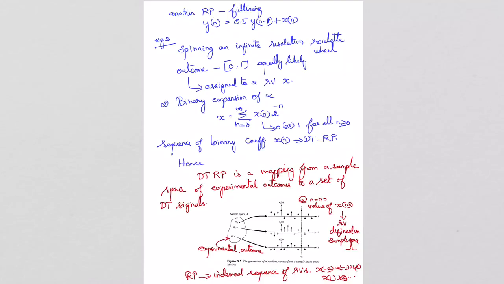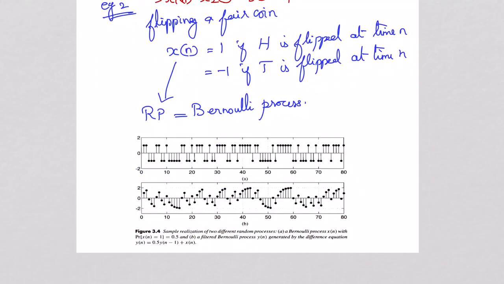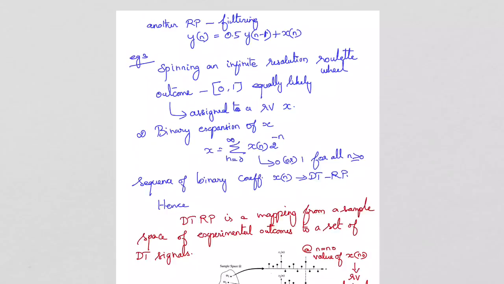So if the linear filter operation is performed on x of n, let us consider the filtering operation is defined with the difference equation y of n is equal to 0.5 into y of n minus 1 plus x of n. So when it is performed, x of n is modified through this filter, and the output of the filter is y of n, which is generated, which is also a random process. Okay, so part B of this figure shows the difference equation output, y of n, which is also a random process.